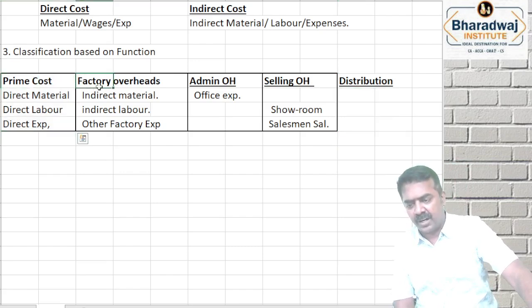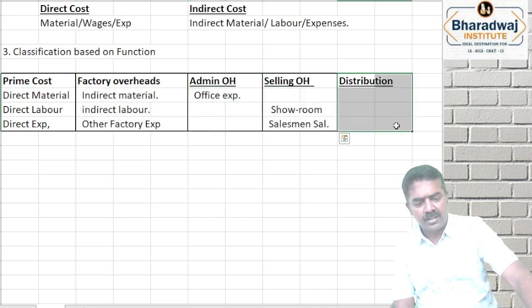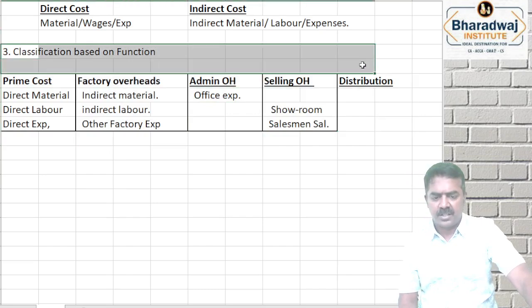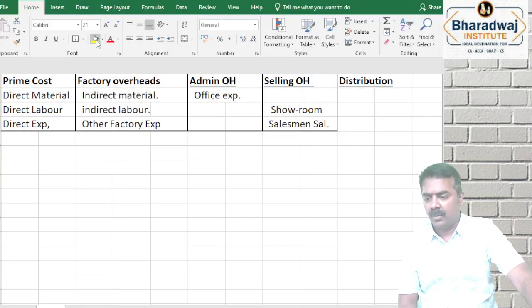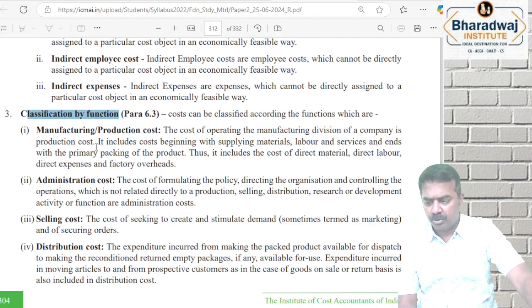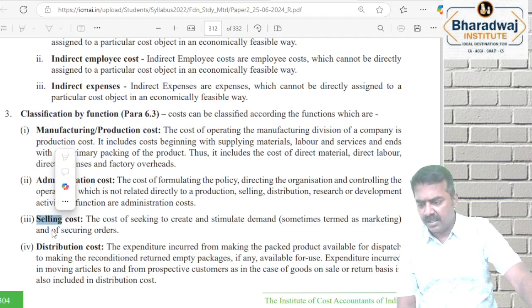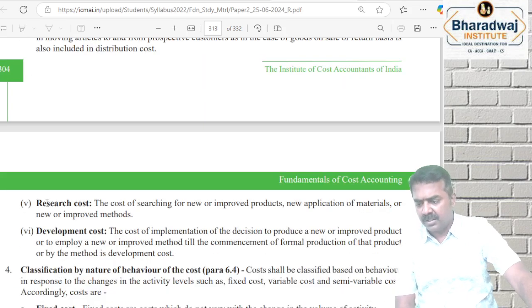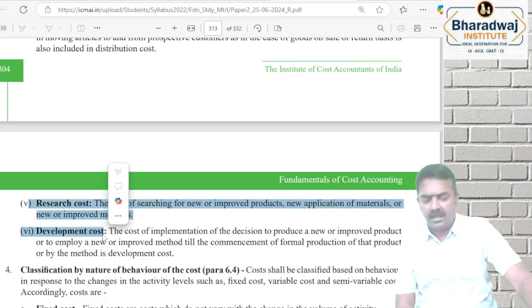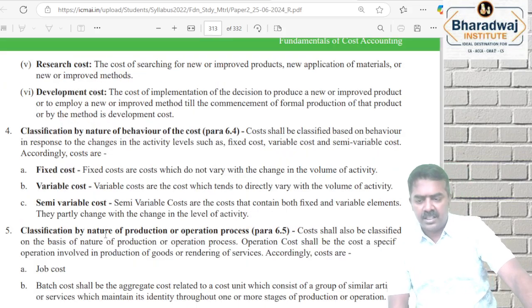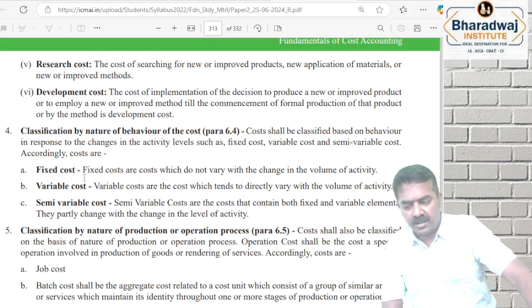To prime cost we will add factory overheads, then administration overheads, then selling overheads, then what? Distribution overheads. This is classification based on where you spend the money. Manufacturing cost, administration cost, selling cost, and which one? Distribution cost, like that. It is based on function. Research cost and development cost should not be charged to the customer. R&D expenses should not be charged to the customer.